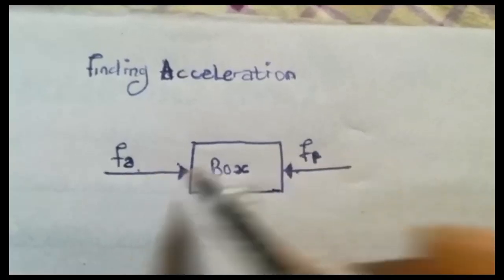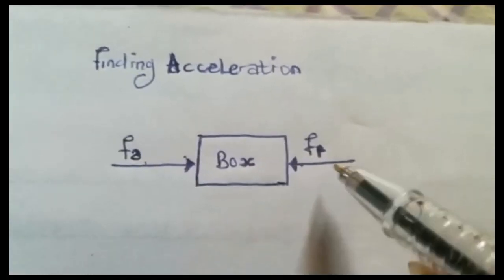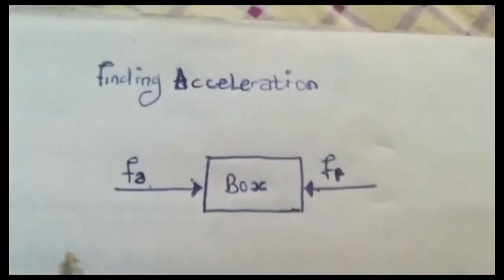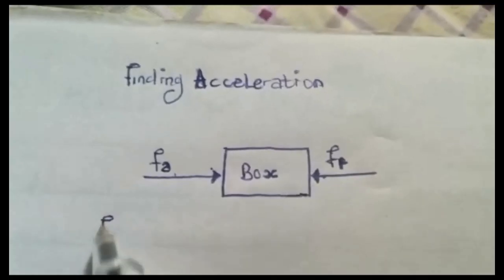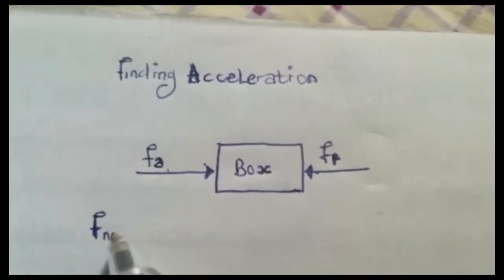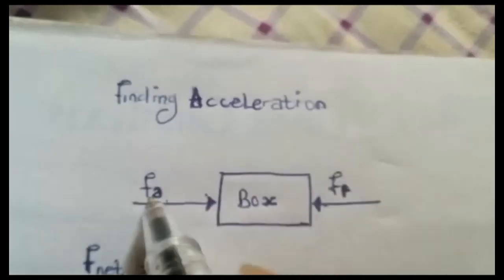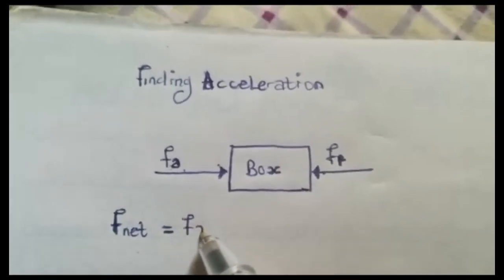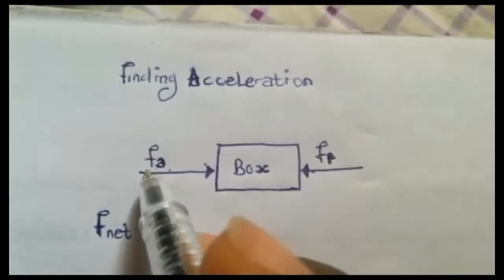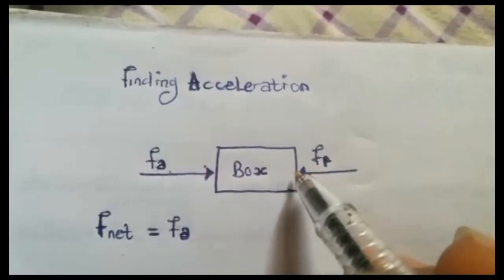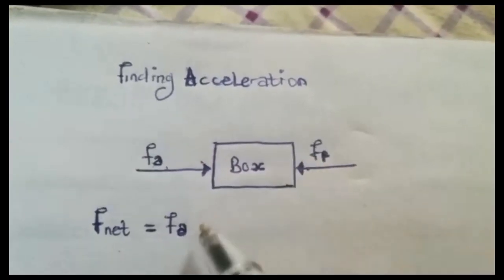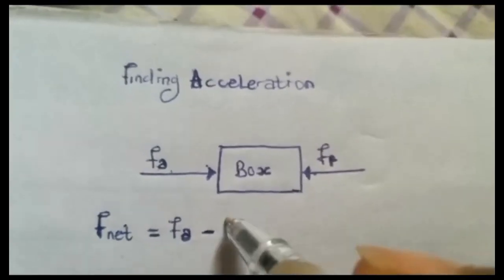So we know they are going to be opposite to each other. So the net force, which is the total force, we can now calculate as F net. So it's going to be equal to the force applied, which is Fa. Now look at the direction. This one is acting like this. You can see that this one is opposing it. So because it's opposing it, it's going to be negative, minus Ff.